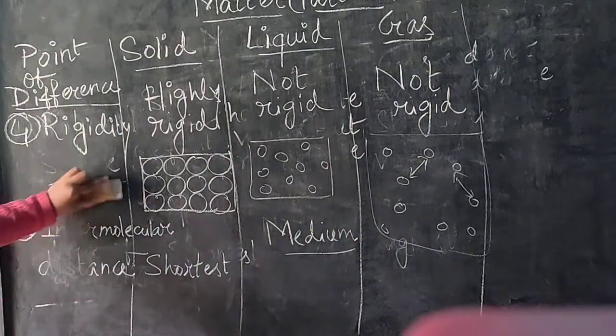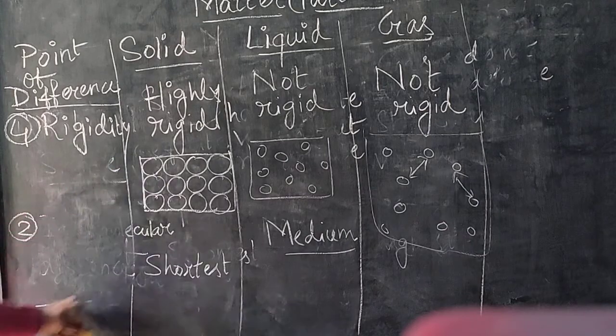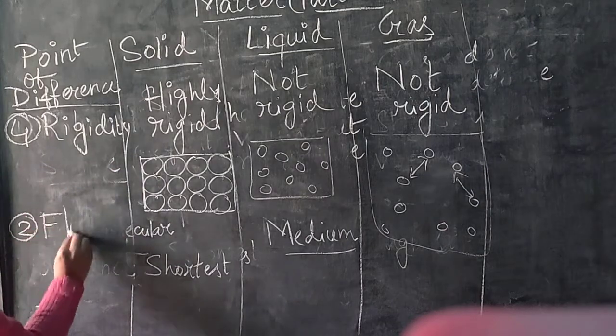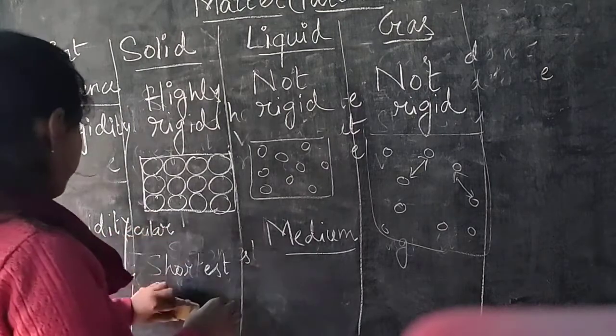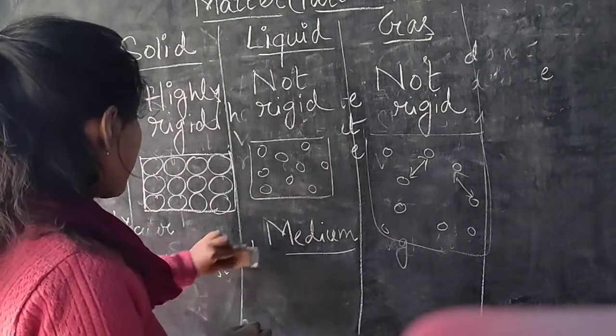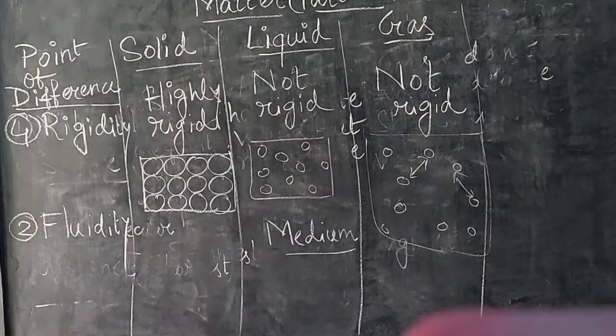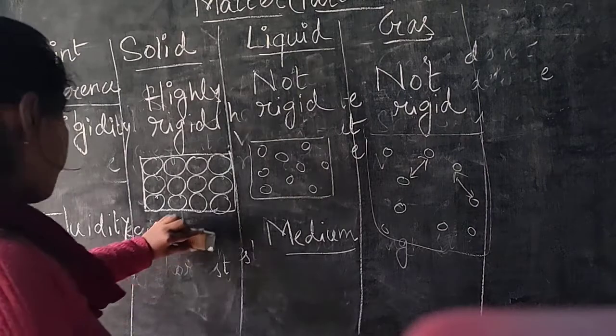Next point is fluidity. F-L-U-I-D-I-T-Y. Fluidity. So fluidity is the property by which a substance can move freely.